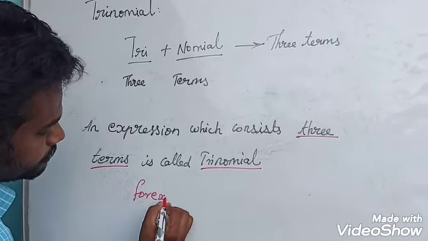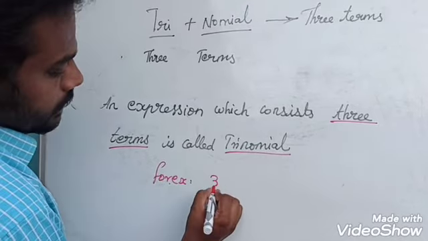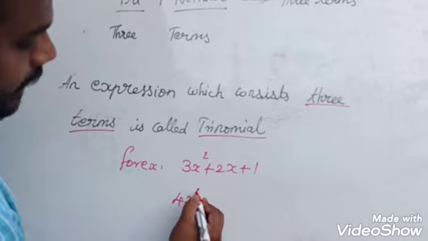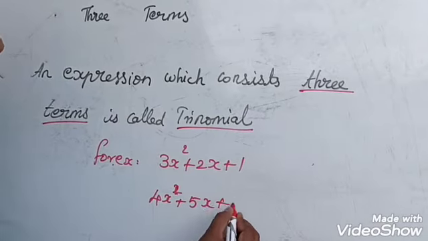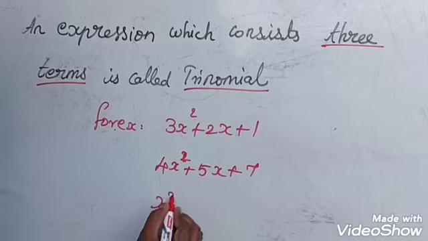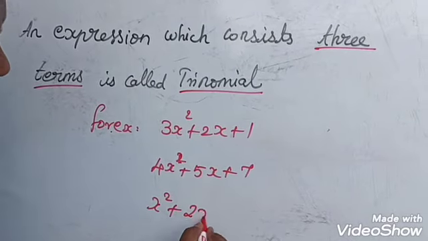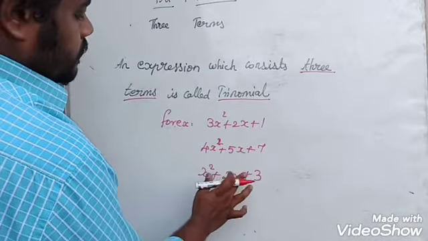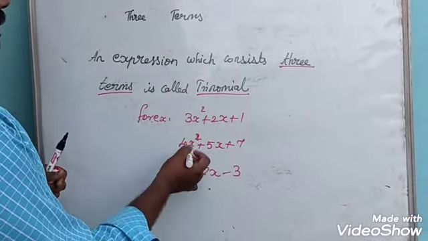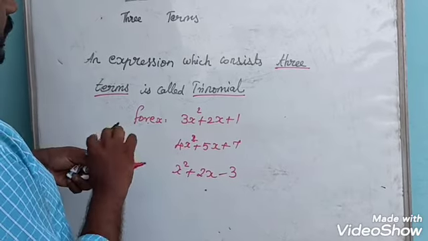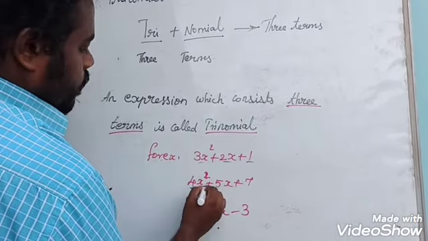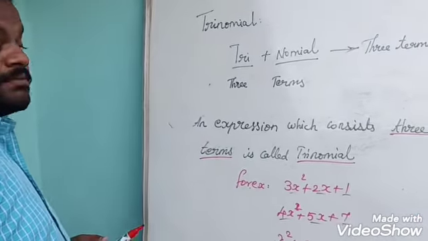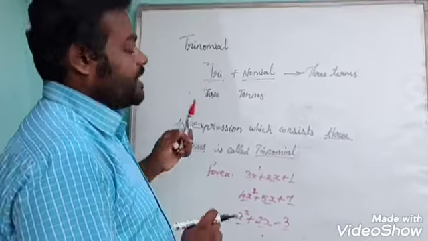For example, 3x square plus 2x plus 1, 4x square minus 5x plus 7, x square plus 2x plus 3. I just put in a minus, not only plus. So the basic operation plus and minus can split the terms. So 1, 2, 3, 1, 2, 3, 1, 2, 3. All the expressions have 3 terms. So an expression which contains 3 terms, we say it as trinomial.